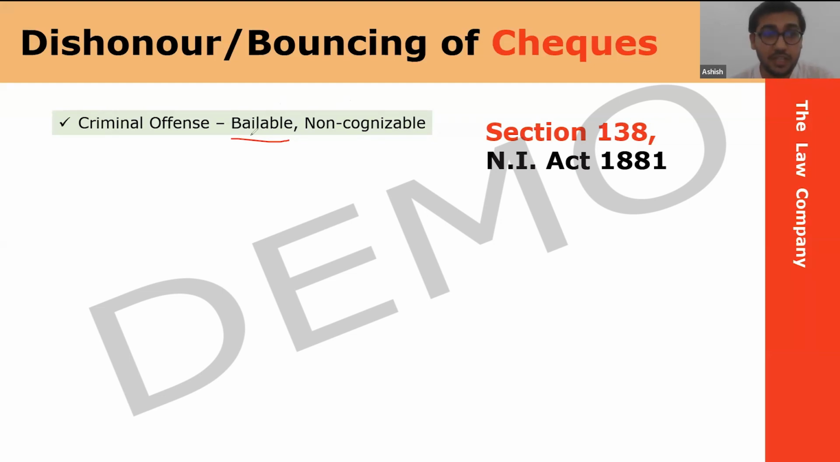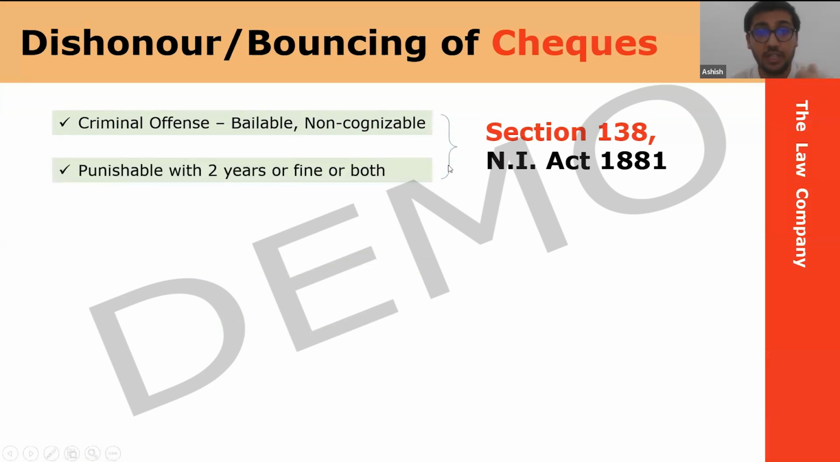Bailable means bail is your right. If an offense is bailable, bail cannot be denied to you by a court or by a police officer. The word non-cognizable means police cannot arrest you without a valid court warrant. So this offense is a bailable and non-cognizable offense. So it's not very severe in nature. Moving on, the punishment prescribed under section 138 is 2 years or fine or both.